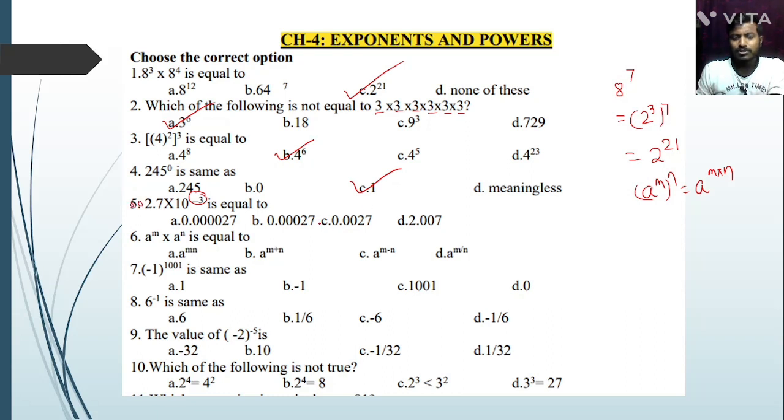Next question. Question number 6. A to the power m into a to the power n, the bases are equal, so the powers will add. So a to the power m plus n. Option B is the correct answer.